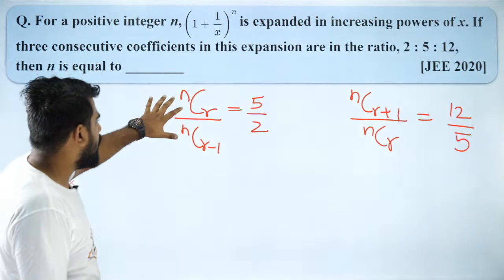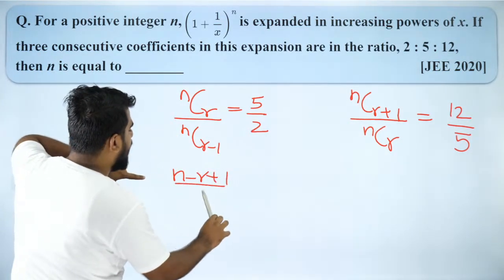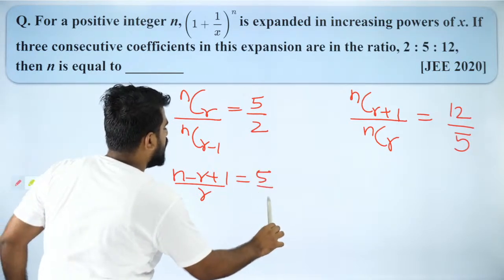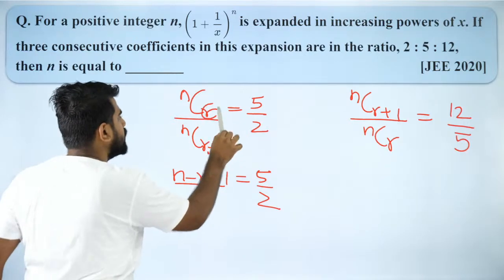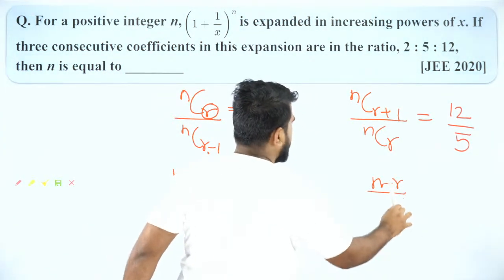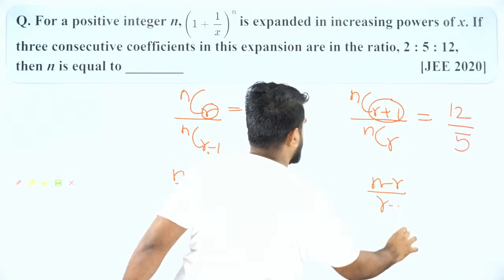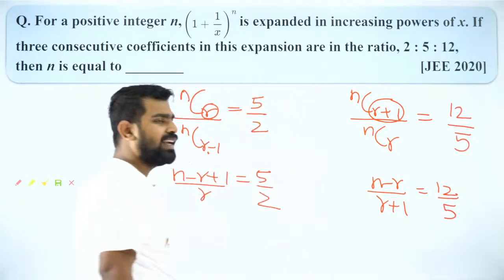And this can be solved very easily. It's going to be what? (N minus R plus 1) by R is equal to 5/2. How do I do that? N minus this by this, same way I'll do that. N minus R by this, which is R plus 1. So you've got two linear equations. Can't you guys solve it and get the answer?